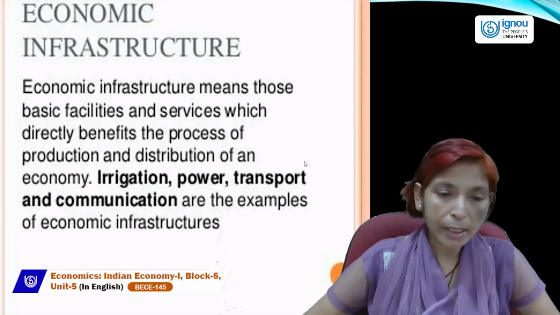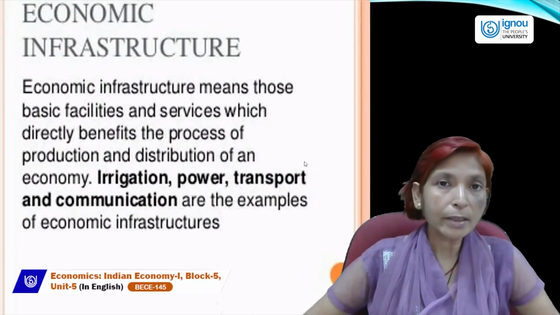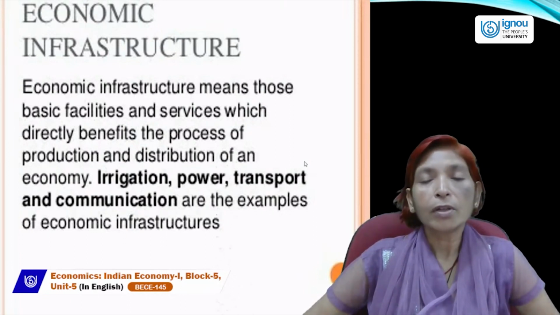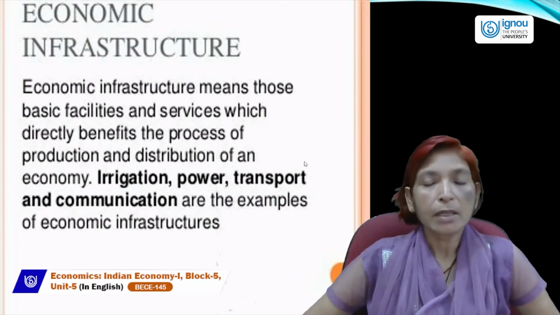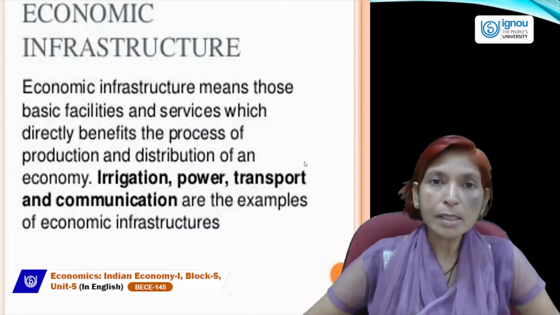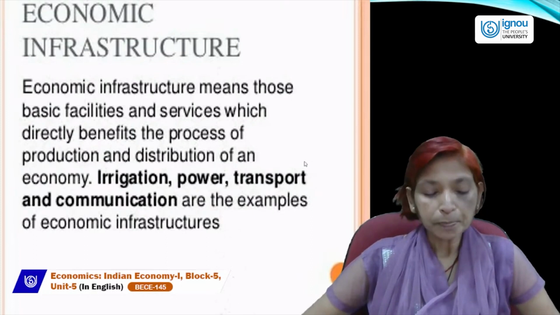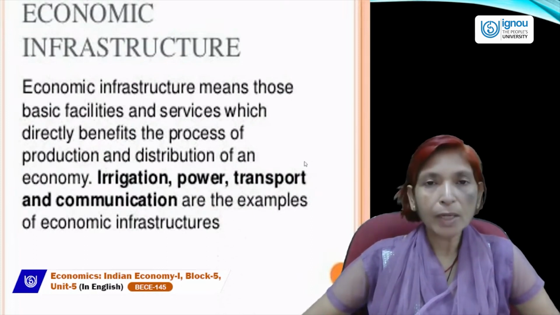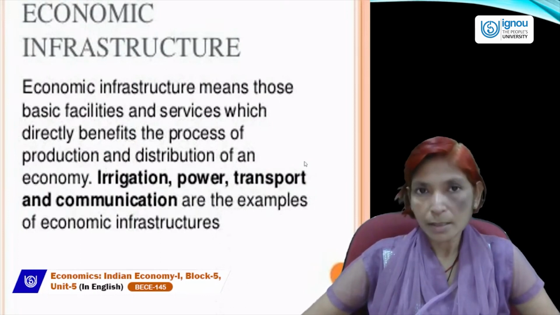achieve higher growth rate. So irrigation, power, transportation facility is also very necessary for the development of the agriculture sector, industrial sector, and transportation is included in the tertiary sector. And all these three sectors are interdependent on each other. Without developing one sector, we can't increase the rate of another sector.